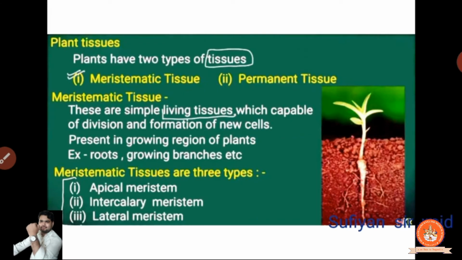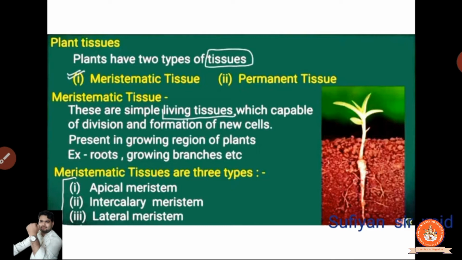Well, now plant tissues. Plants have two types of tissues. One is meristematic, another is permanent. So we will study the meristematic. These are simple living tissues which are capable of division and formation of new cells. As we know very well, meristematic means what? It is simply that the plant is in the form of growing. Grow ho raha hai. Okay.